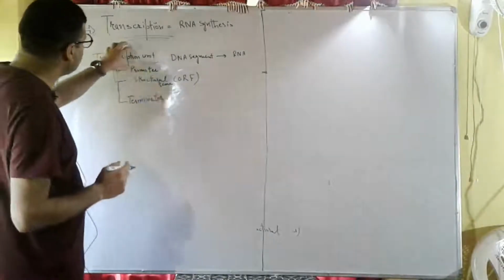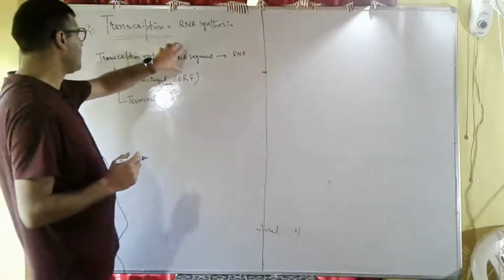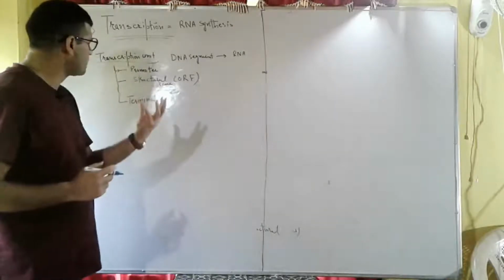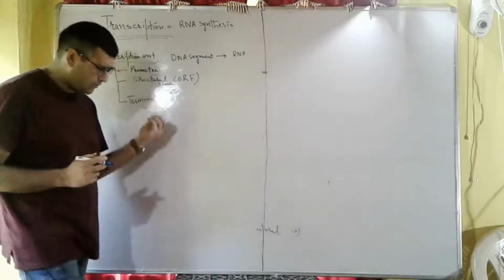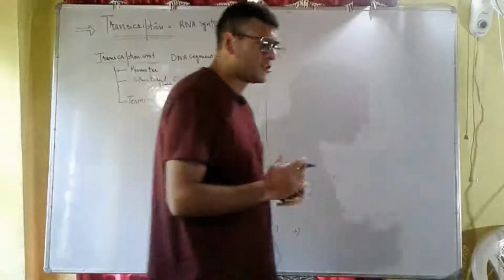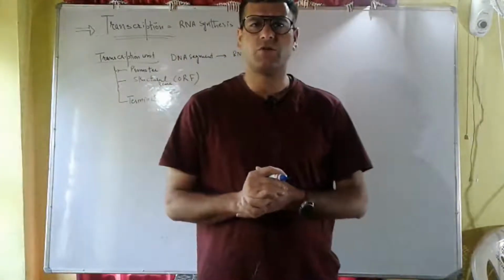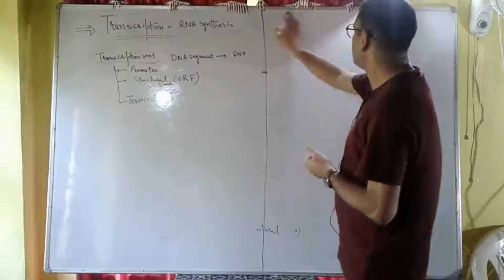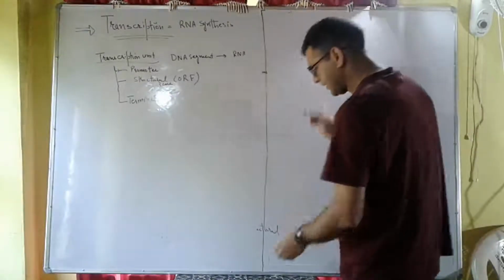This transcription unit is defined as the DNA segment which synthesizes RNA, and it has three components: promoter, structural gene or open reading frame, and third is called terminator. So the transcription unit would be like this.